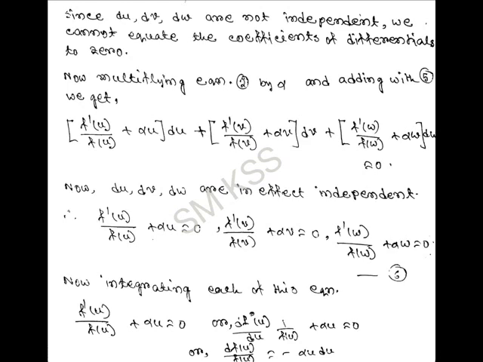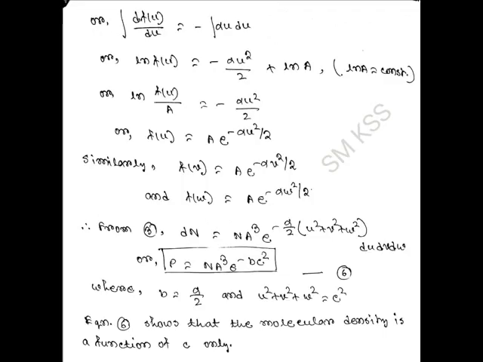Now, if we integrate these equations, we will get that f of u is equal to a e to the power minus alpha u square by 2. Similarly, f of v is equal to a e to the power minus alpha v square by 2, and f of w is equal to a e to the power minus alpha w square by 2,